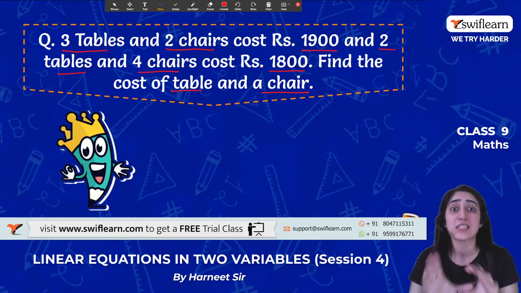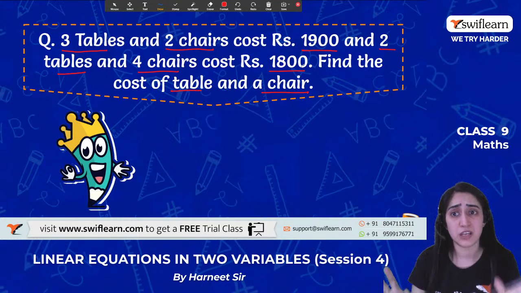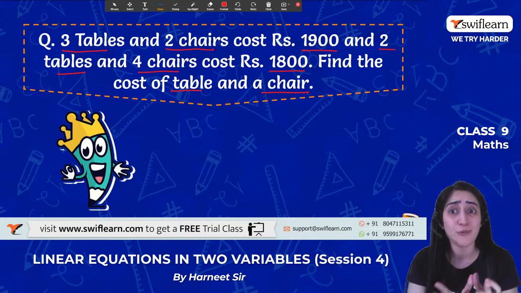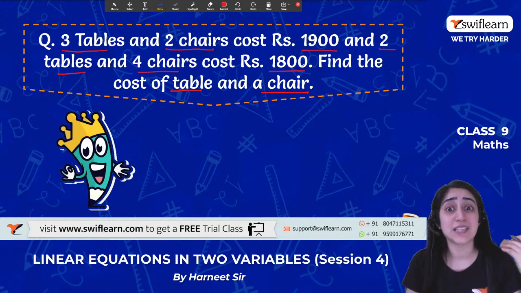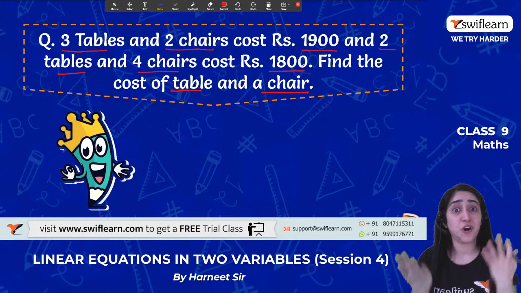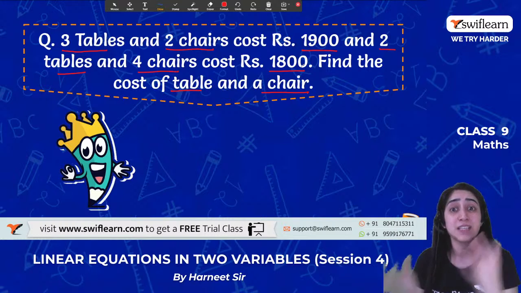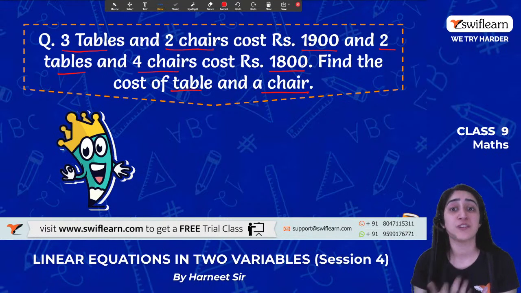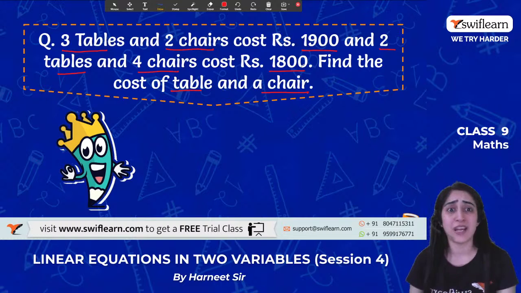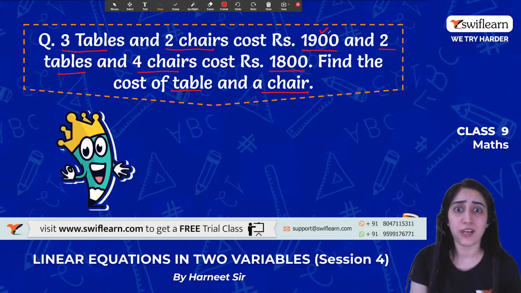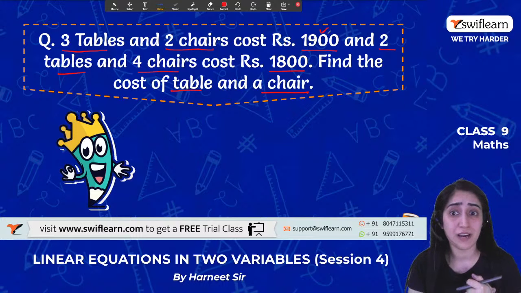But what is given? It's given to me in a scenario, a situation that when I'm going there, I'm buying it. See, why are we using linear equation? This is a practical example, which we always say that the Swiflearn platform provides, where this thing is actually used. So when I go to a shopkeeper, I say, okay, I need 3 tables, 2 chairs. What total should I pay? He said, okay, you can give me 1900. And I look at my pocket. I say, no, that costs a little more. I don't have that much.